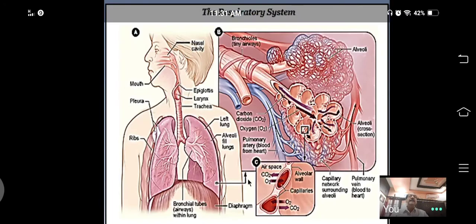Next, see in this slide. This is the tertiary bronchiole. This tertiary bronchiole terminates with tiny air sacs. These are all the tiny air sacs. Their wall is made up of a single layer of simple squamous epithelial tissue. At this part, exchange of gases takes place.